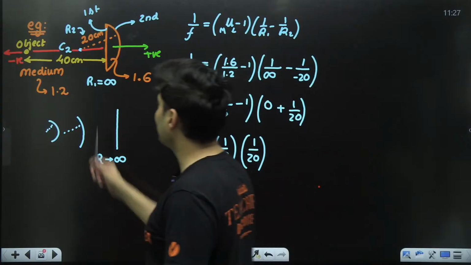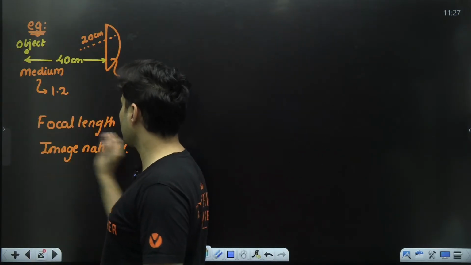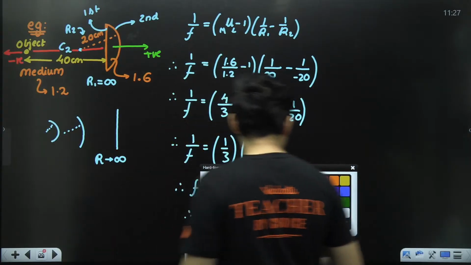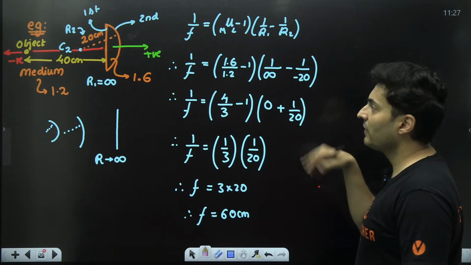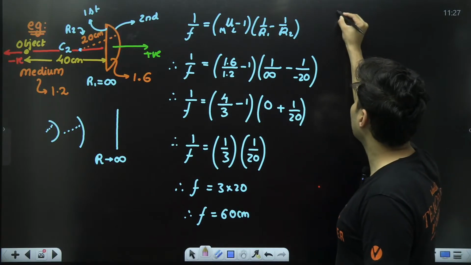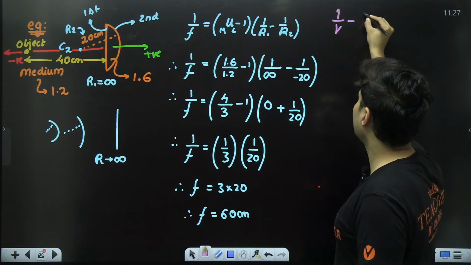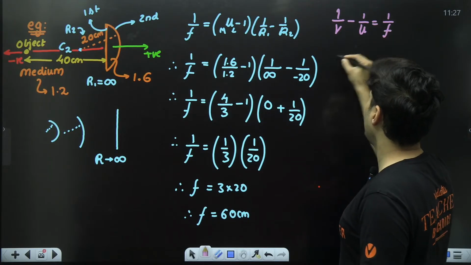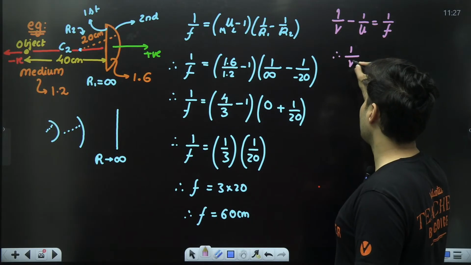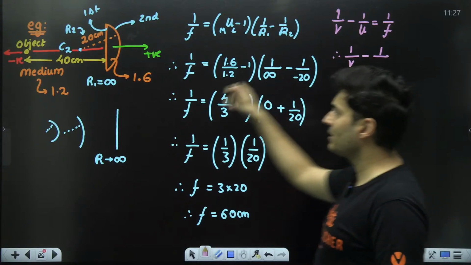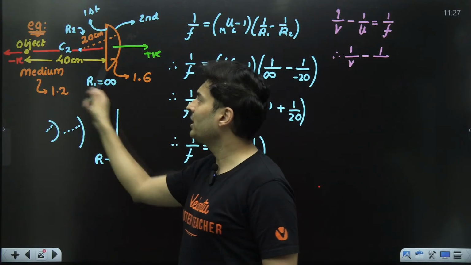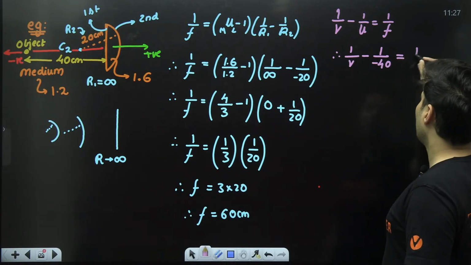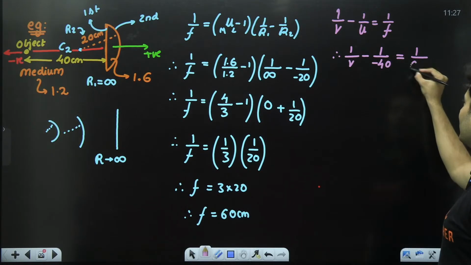First job has been done. We had to figure out the focal length, and that job has been done. Now the next job: we'll figure out where the image is going to be formed. 1 by v minus 1 by u is equal to 1 by f. What is the image distance? I don't know. What is the object distance? It is clearly mentioned: 40 centimeters, but it is on the negative side, so minus 40. 1 by f is 1 by 60.